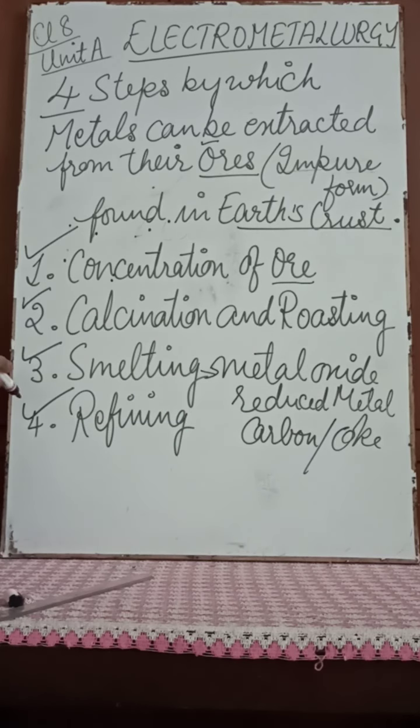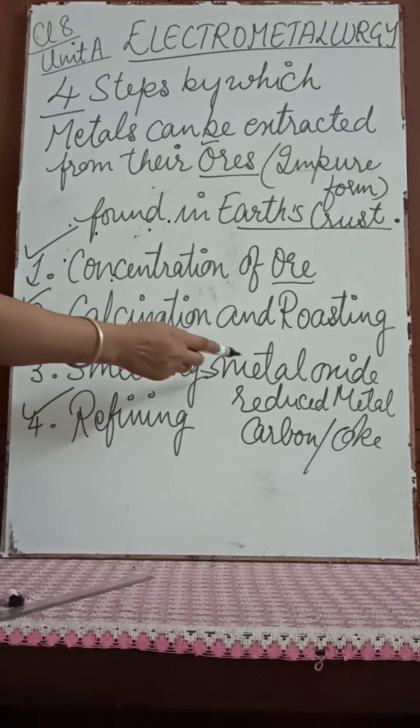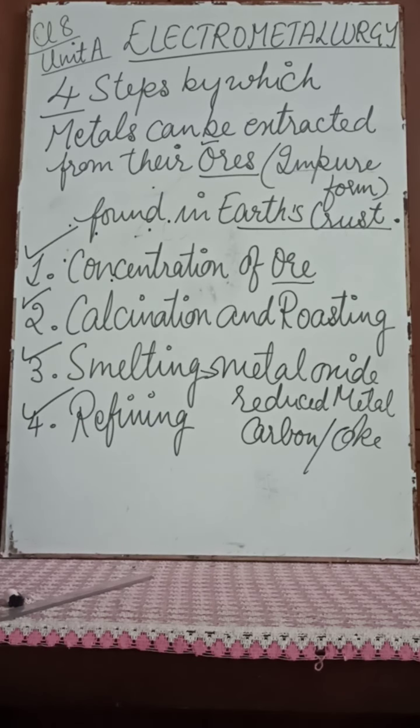Now the fourth process is refining. The metal thus obtained may contain impurities. Again, the metal that is obtained from the metal oxide may still contain some impurities. Now purification of metal is done by electro-refining. Whatever small or minute amounts of impurities are still left in the metal are refined in the last stage, by electro-refining. Final refining, that is final purification, takes place.